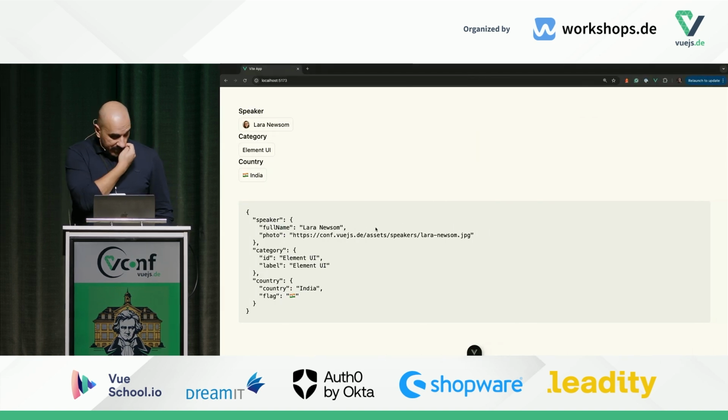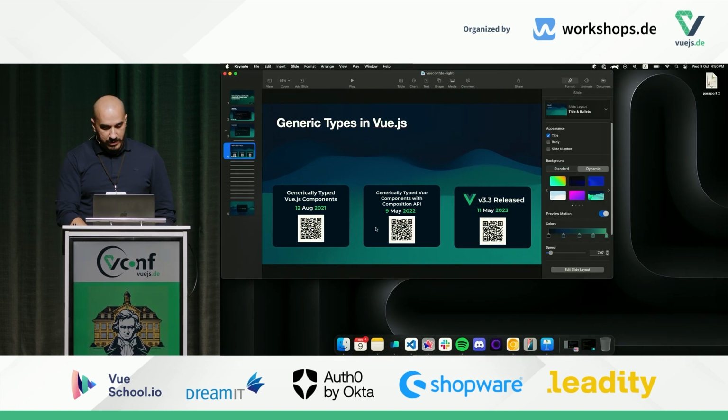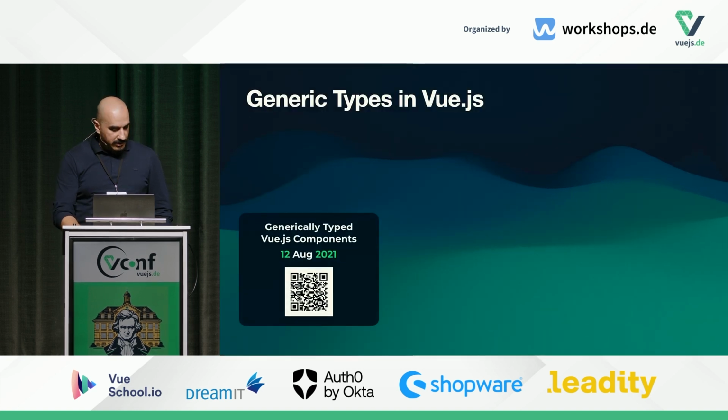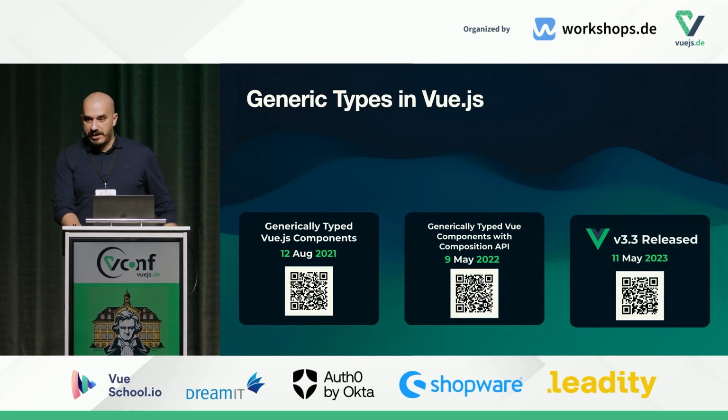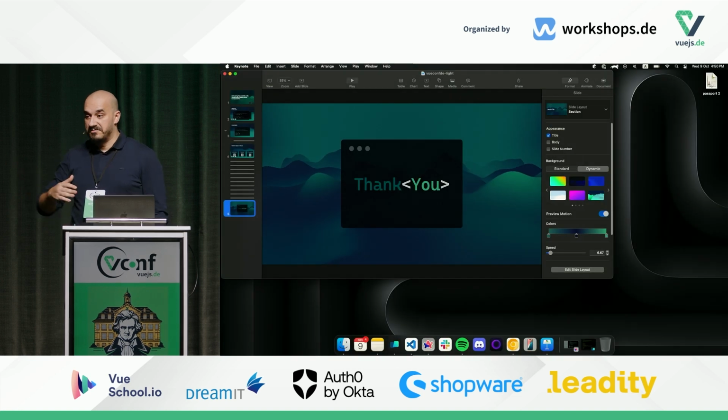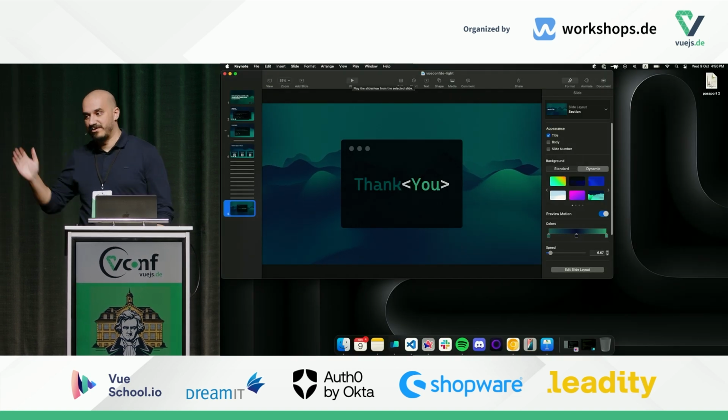So I would like to show you more, but I think I'm over time here. So I think this is it for this lightning talk. And I'm going to say the takeaway here is use generic types whenever possible, because they are so great, and I use them everywhere in our components. Thank you.